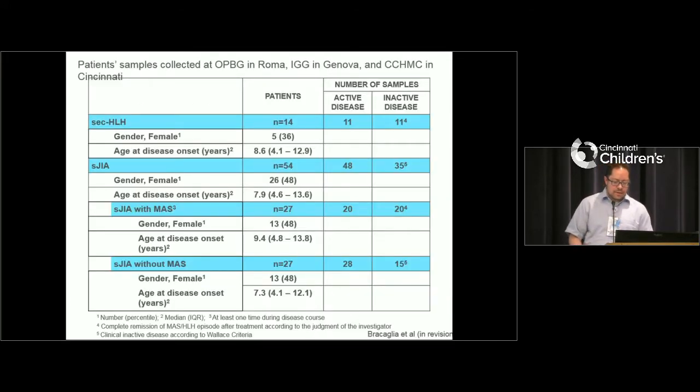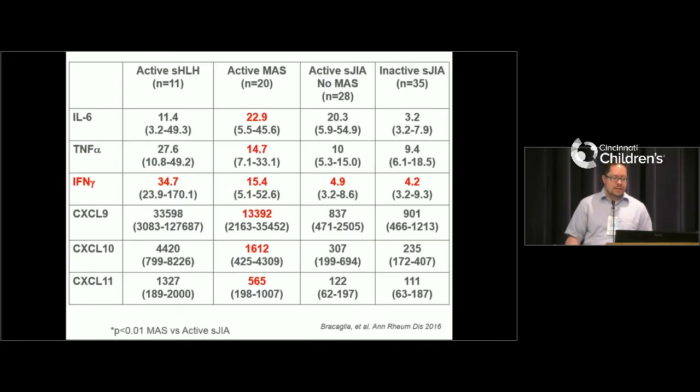So this was a paper that was published last year looking at children with systemic JIA, a large group of our patients here, as well as patients from Genoa and Rome, and looking at some of their cytokine levels. It's very interesting.